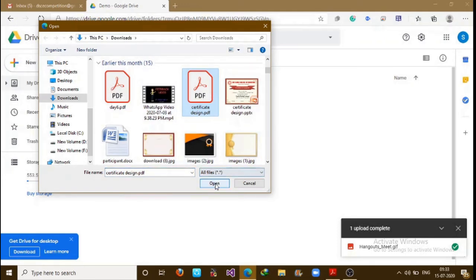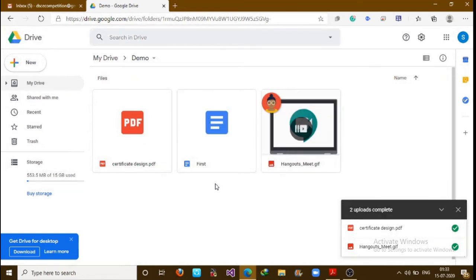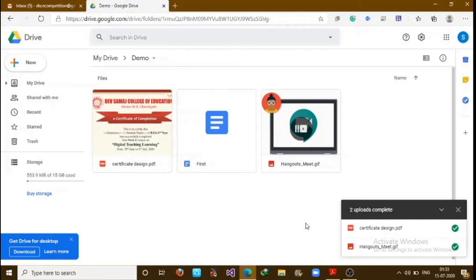Okay, open. So this will again show you, yes, your file is uploaded. So you can see here that I just uploaded three types of media. First is my image, second is a PDF, and one doc file I just created directly in my folder. So now let's see how we can share these.